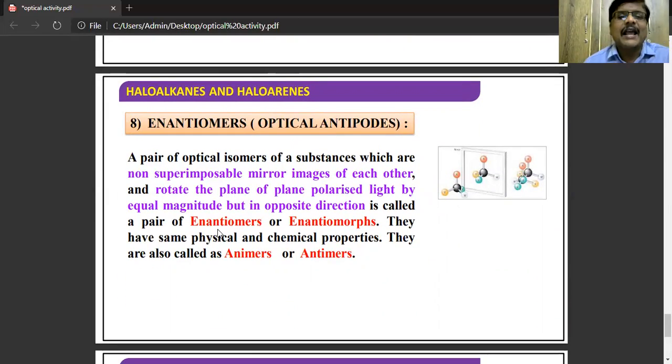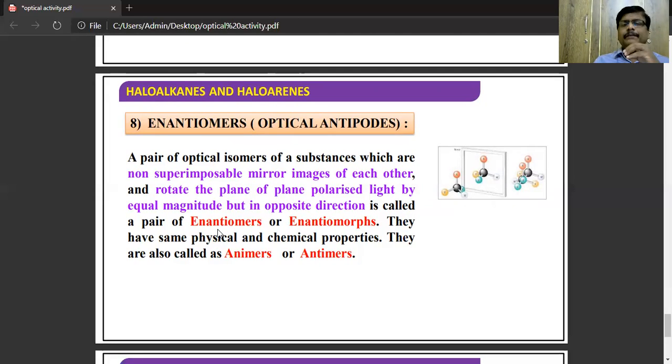And next one, enantiomers. What are enantiomers? These are nothing but optical isomers which are non-superimposable mirror images, and rotate the plane polarized light equally but in opposite direction.